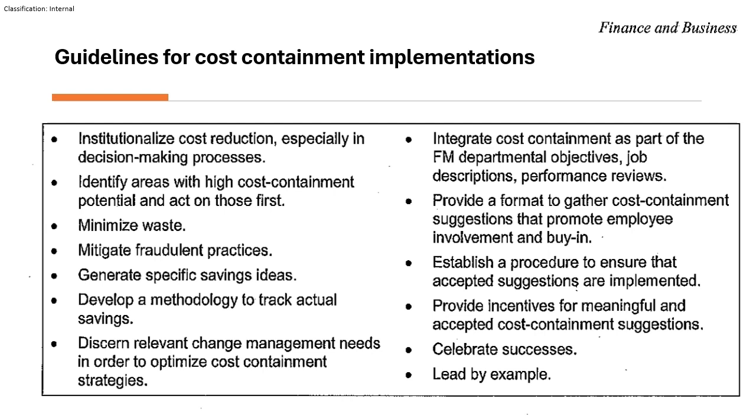So here we have some key guidelines for effective cost containment, such as institutionalize cost reduction, especially in the decision making process, identify areas with high cost containment potential and act on those first, minimize waste, mitigate fraudulent practices, generate specific saving ideas, develop methodology to track actual savings, and so on.